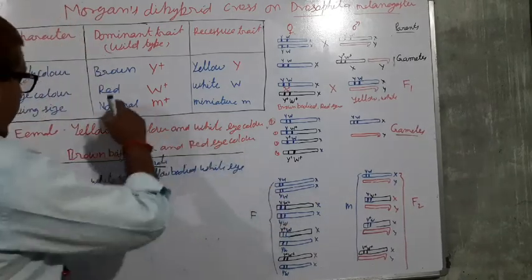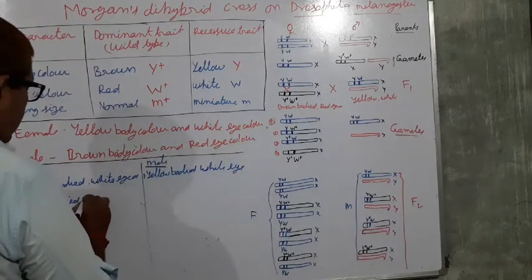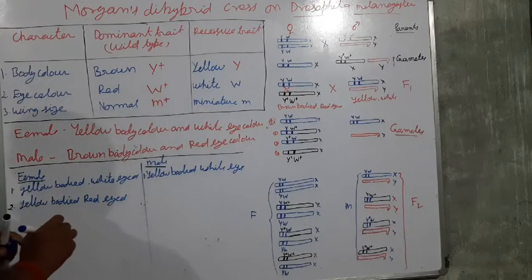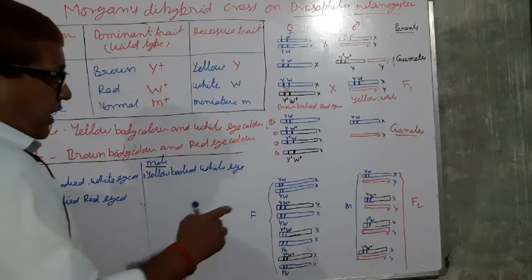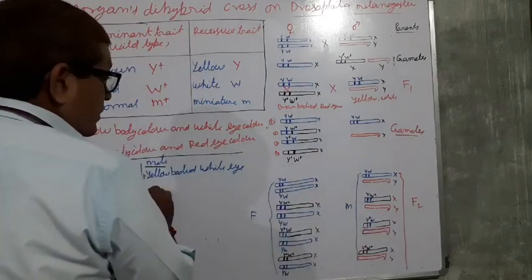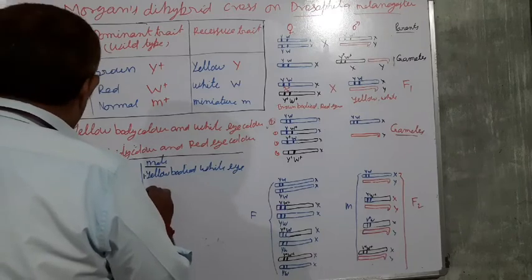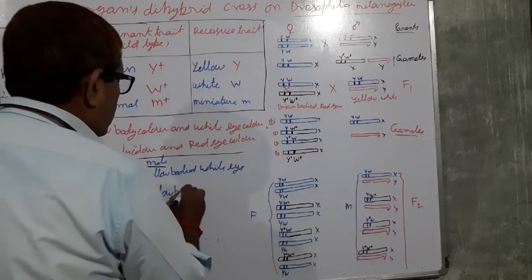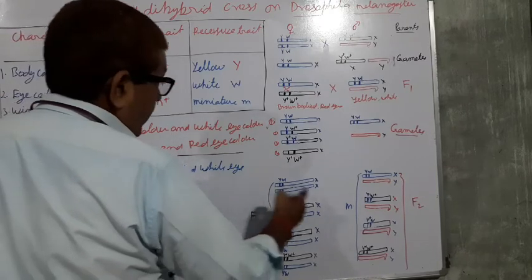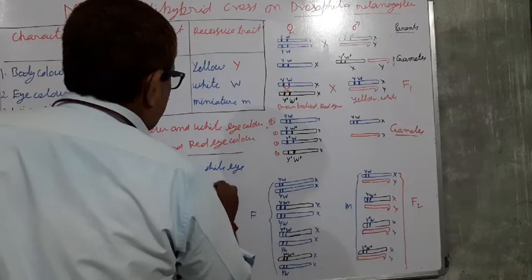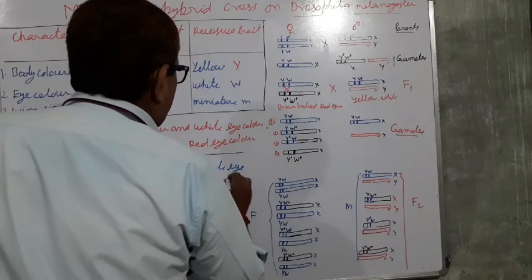W plus means red, so red eyed. And in case of the male, Y means yellow body, and W plus is there, red eye.